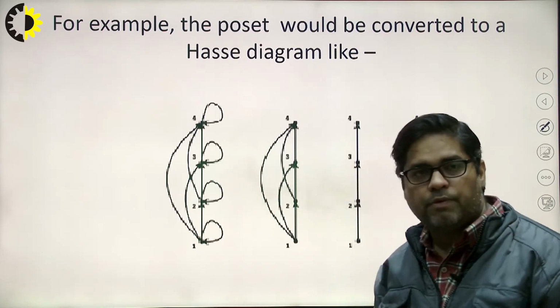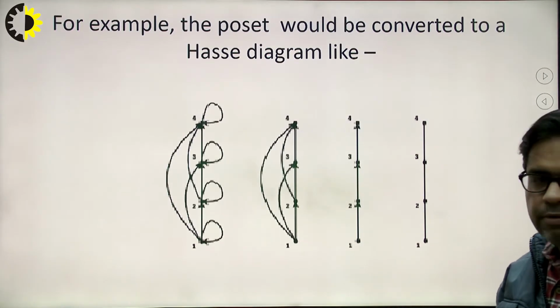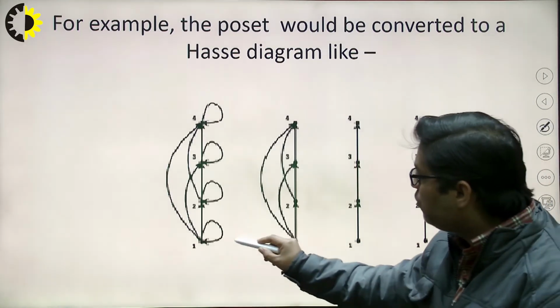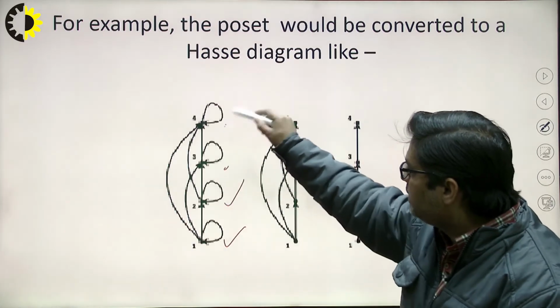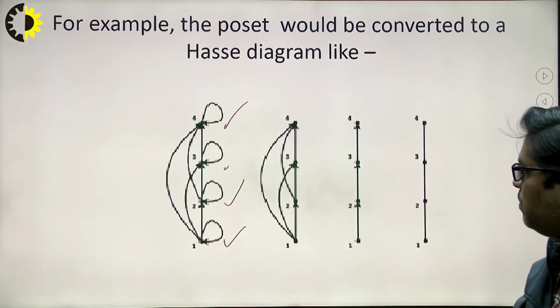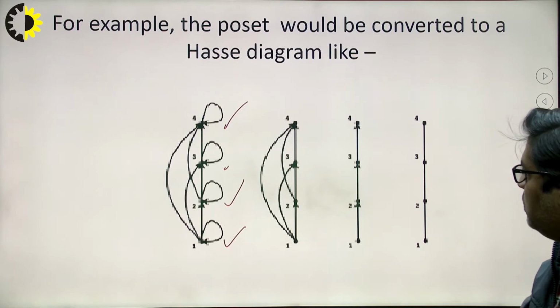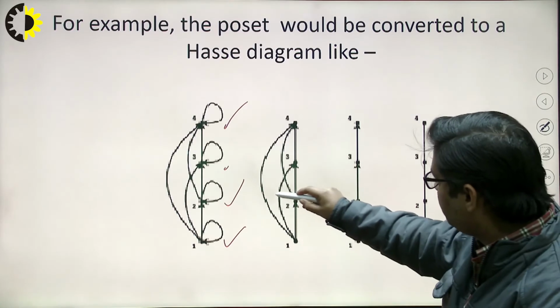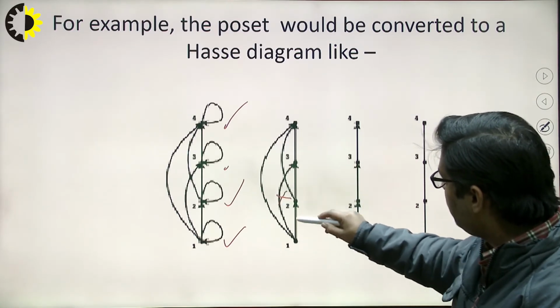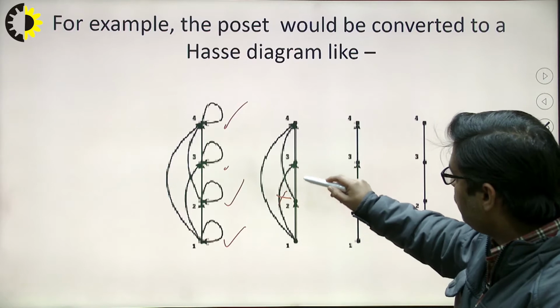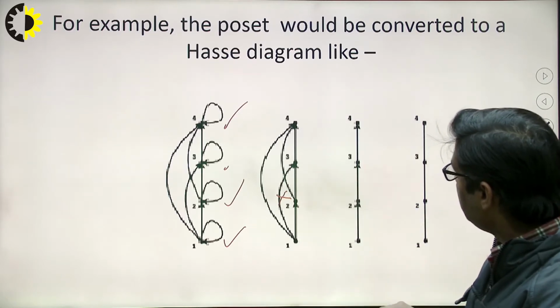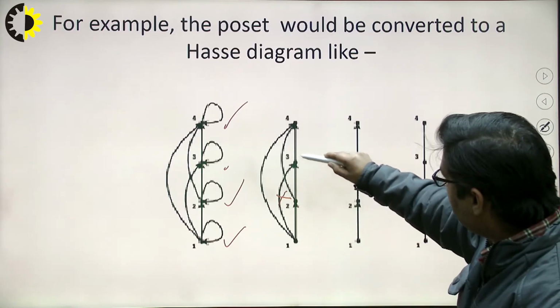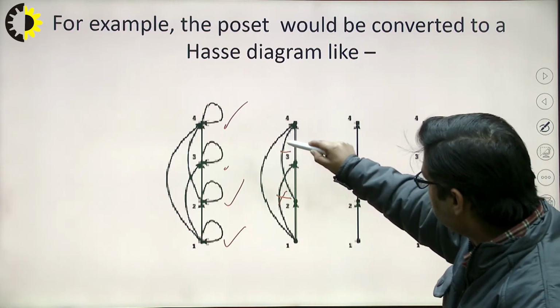First of all, as per the procedure, we'll remove the self loops from the diagram. See, these are the self loops. Then we will remove the transitivity. How to remove the transitivity? We can see in the digraph that this particular edge can be removed because we have 1 to 2, then 2 to 3, so 1 to 3 will be removed. Similarly, we have 2 to 3 and 3 to 4, so this can also be removed.